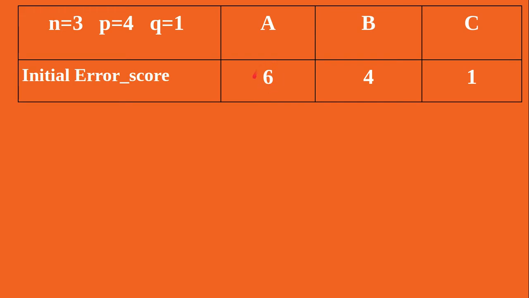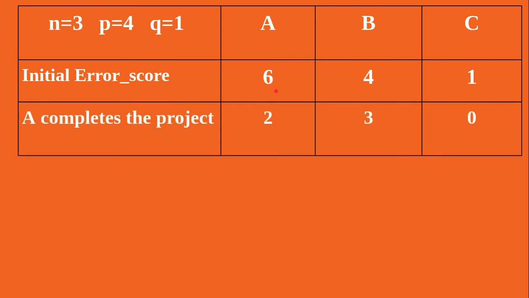Now check who has the maximum error score. Here A has the maximum error score, 6. So we select team member A to complete a project. A's error score is reduced by 4, becomes 2, and the other team members are B and C, so their error scores are reduced by 1 and become 3 and 0 respectively. The updated error scores of the team members will be 2, 3, 0 after the completion of the first project.